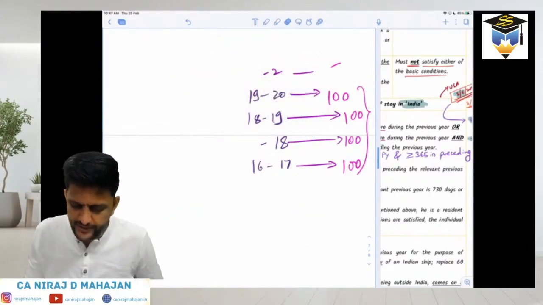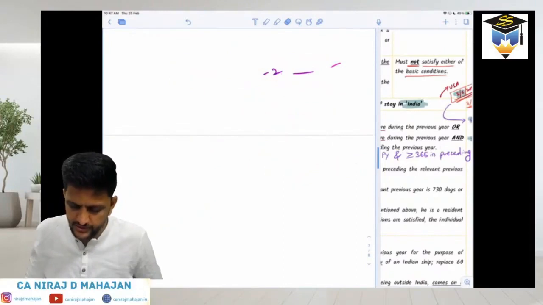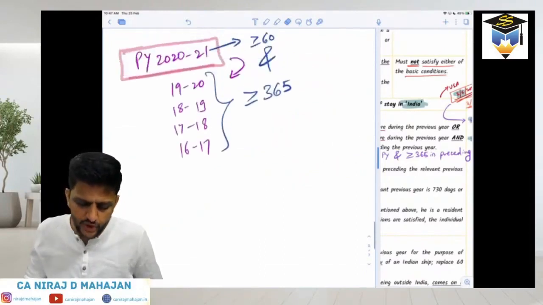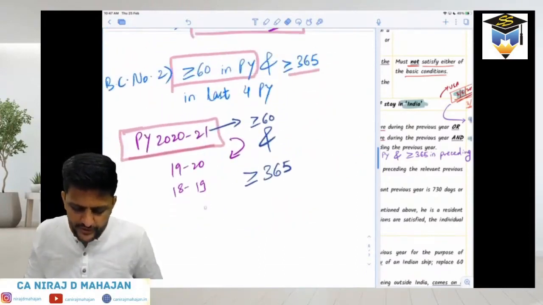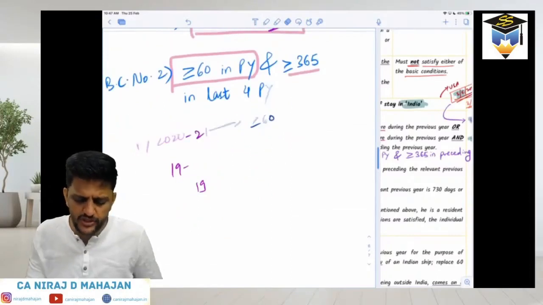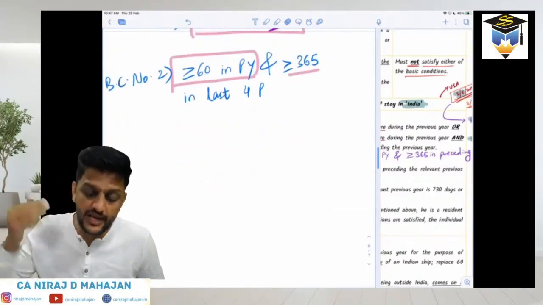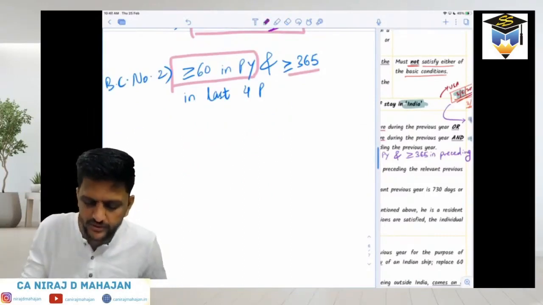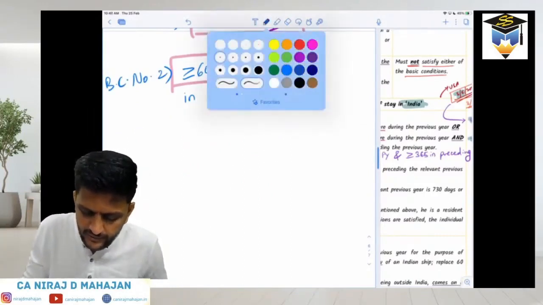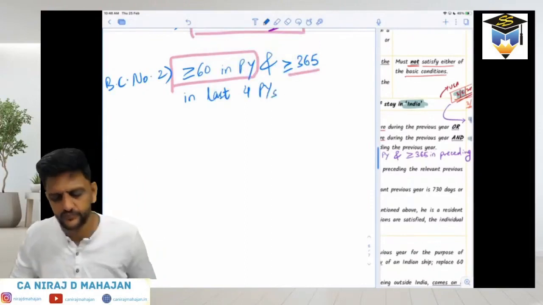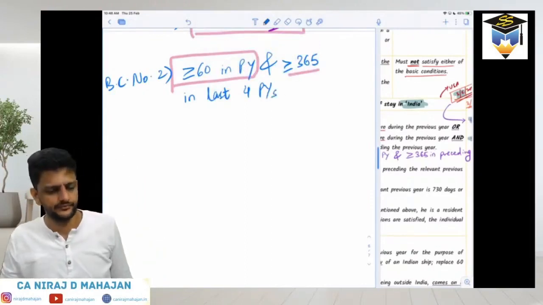So there are two basic conditions and then there are two additional conditions. Basic condition number 1 is that he should be in India for at least 182 days in the previous year. Basic condition number 2 is that he should be in India for at least 60 days in the previous year and at least 365 days in the last 4 years. Okay, everybody? Done till here?